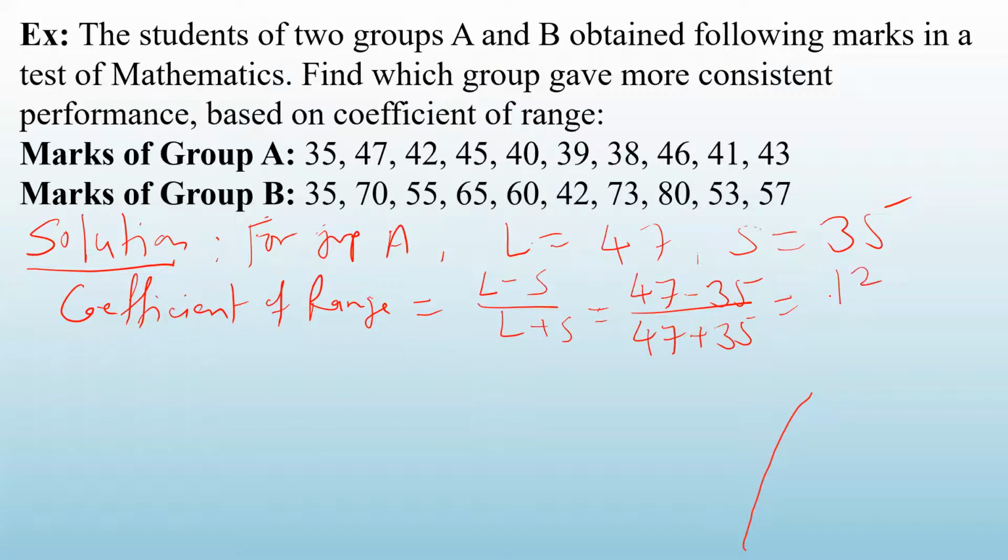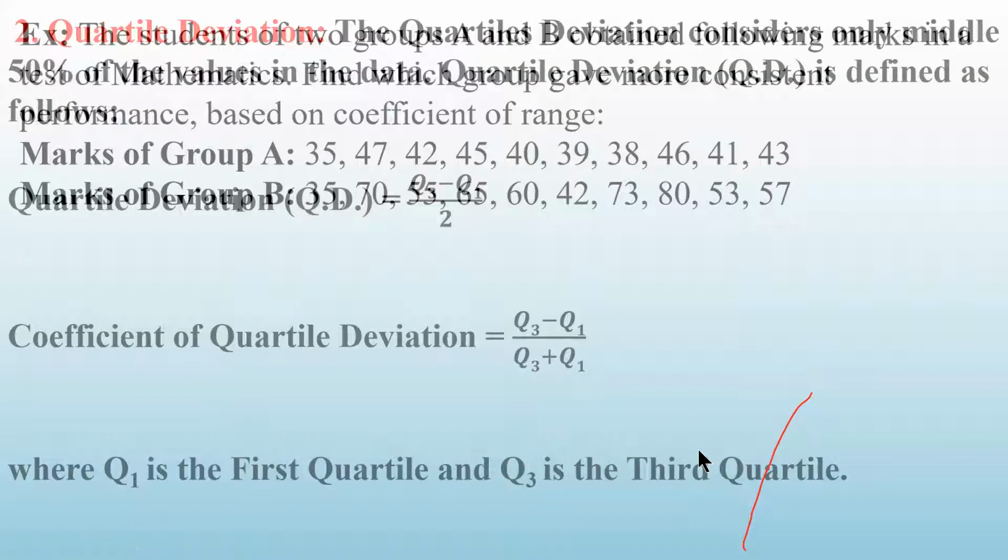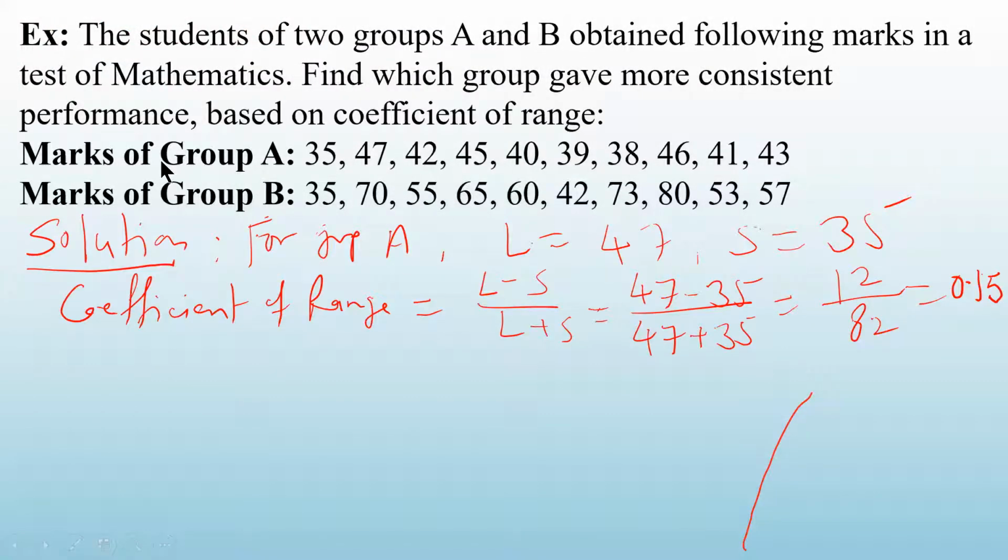So it is 12 divided by 47 plus 35. That is 82, correct? So 12 divided by 82, how much? That is equal to 0.146. Okay. So we have calculated the coefficient of range for the first group.